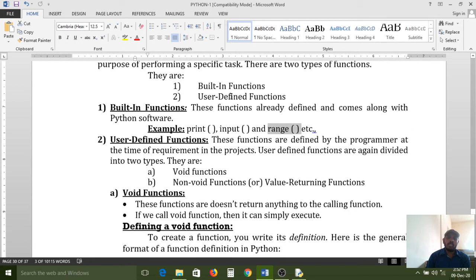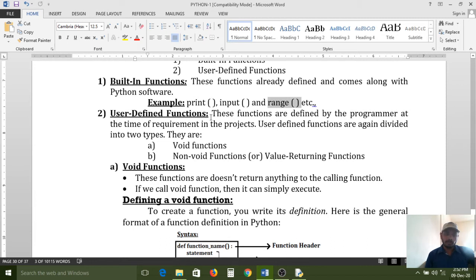Next concept is what? User-defined functions. The second type. User-defined function means sometimes our required functions we need to develop explicitly as per our required logic. These three functions have predefined functionality, because this is a common concept. That's why they are already developed and introduced along with Python software. Built-in functions have common functionality, so we don't need to develop them again. We just need to use them as per our requirement.